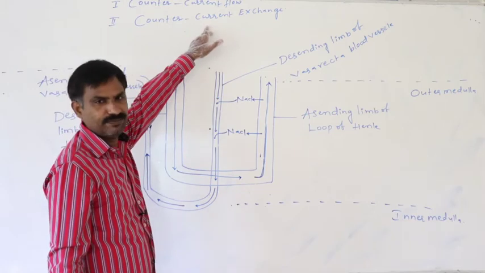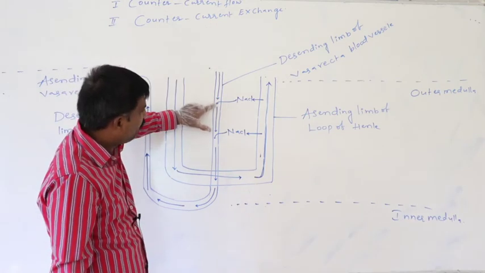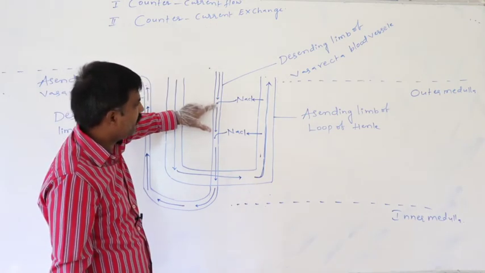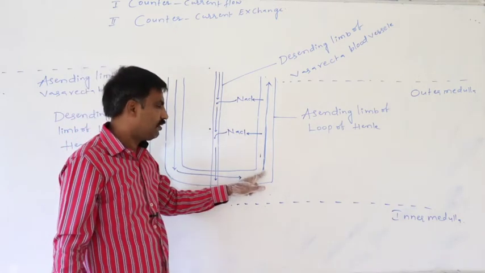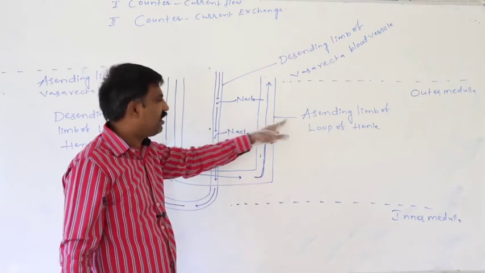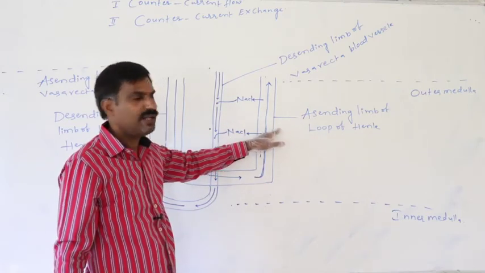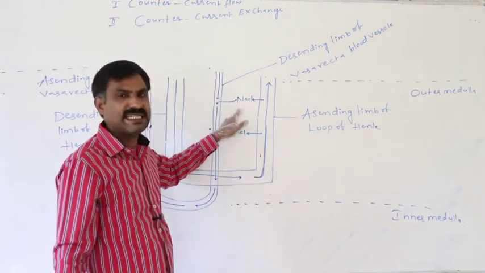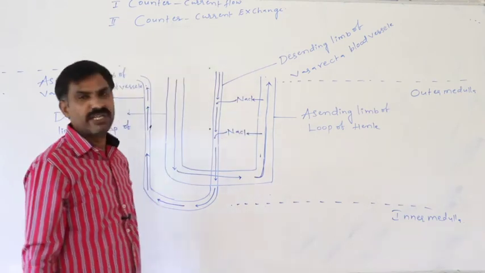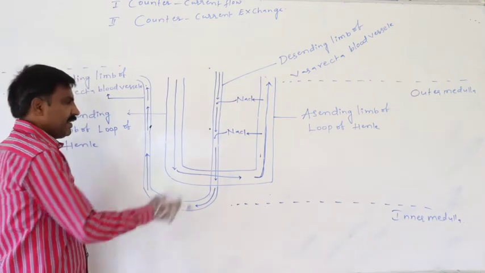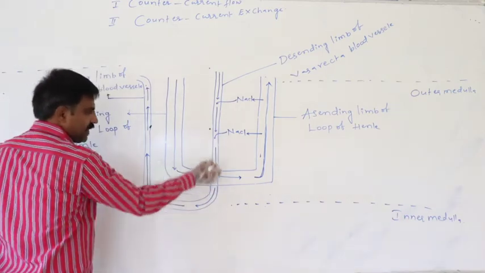Counter current means blood flow in the descending limb of the vasa recta is completely opposite to primary urine flow in the ascending limb of the loop of Henle. During that, NaCl is exchanged between them. That is the counter current exchange.